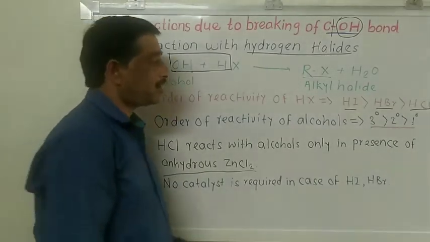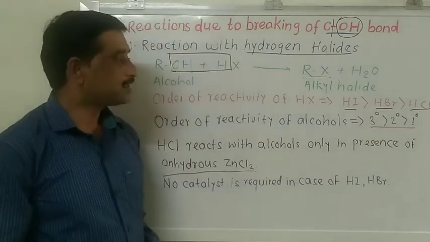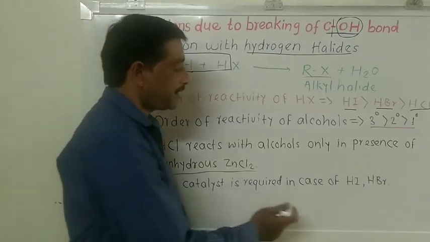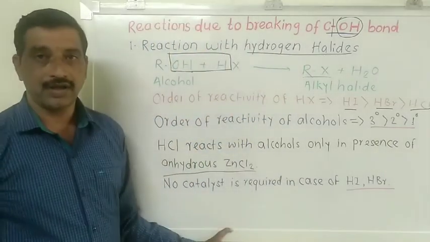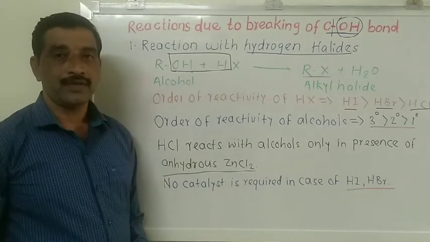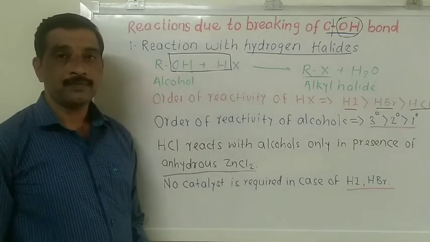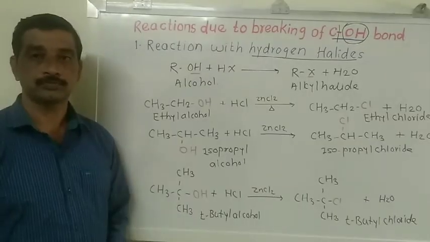As the reactivity of hydrogen iodide and hydrogen bromide is more than hydrogen chloride, no catalyst is required in the case of these two, hydrogen iodide and hydrogen bromide. So this is about the reactivity order of alcohols and hydrogen halides.